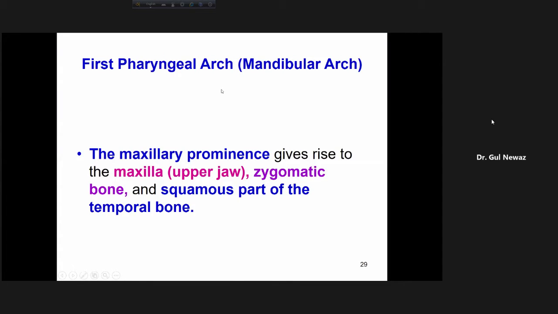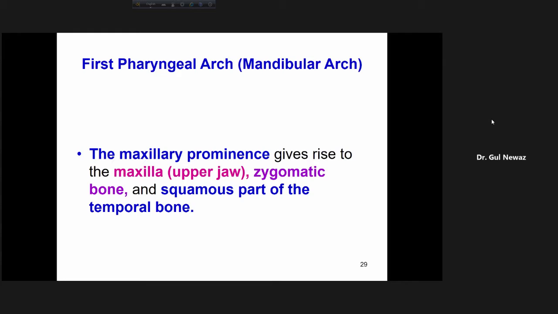The mesoderm of the maxillary prominence will give rise to your maxilla, your zygomatic bone, and the squamous part of the temporal bone.